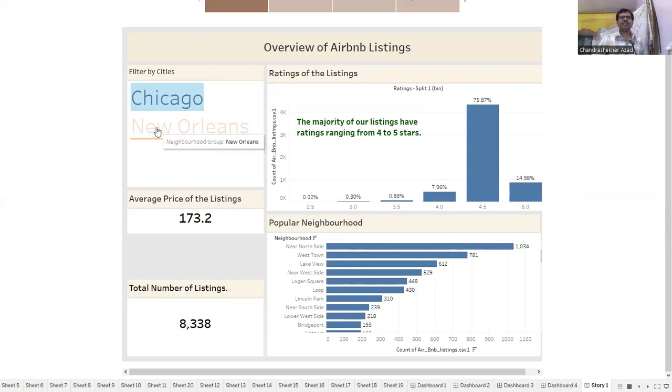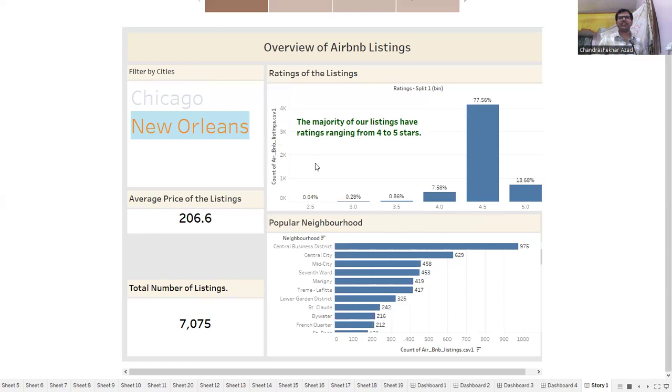If we talk about the city of New Orleans, here 77% of the listings have a star rating of 4.5, 13.68% have a rating of 5, and 7.58% have a rating of 4.